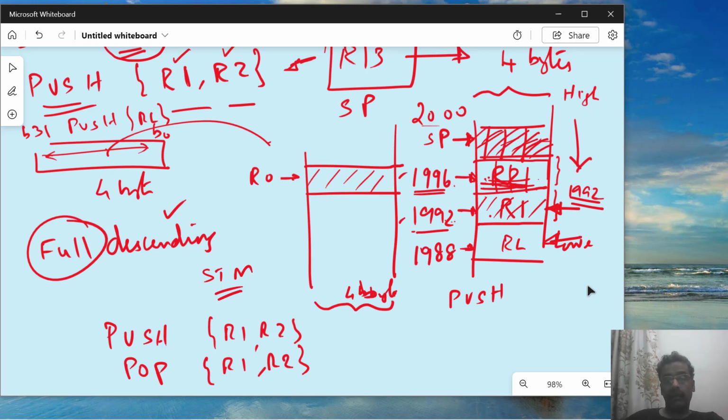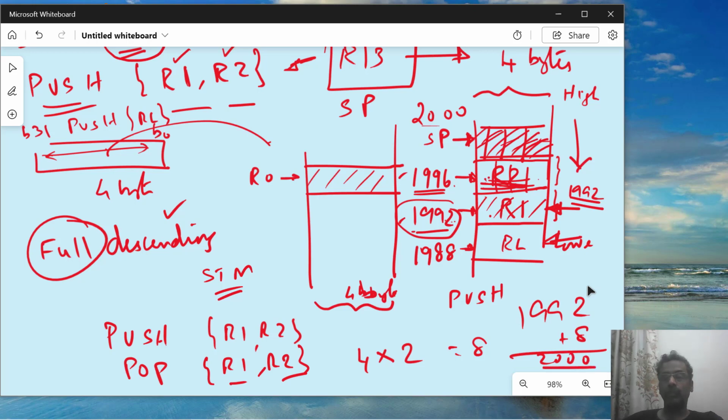That means it is the lower address. Now when I am popping it, based on the number of registers I am popping, that many number of 4 values should be incremented because it is going to go up now because I'm emptying the stack. So 4 into 2 values, because 2 values I'm pushing. So 8 addresses it will go up. 192 plus 8 I will do, and then it will start pointing at 2000 back again. Stack pointer will be updated to point at 2000 again because I am popping out the values I have loaded.